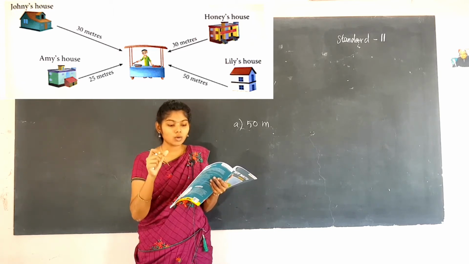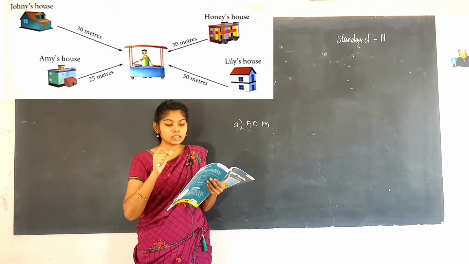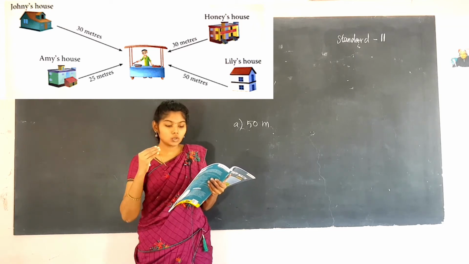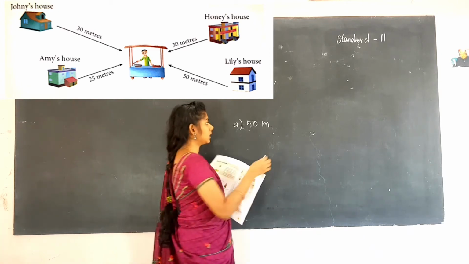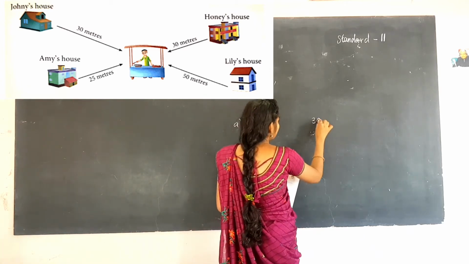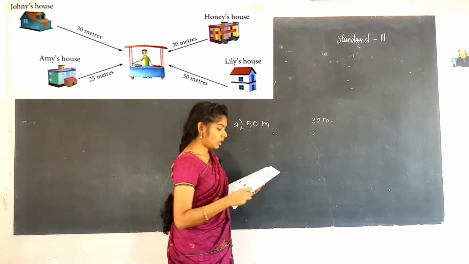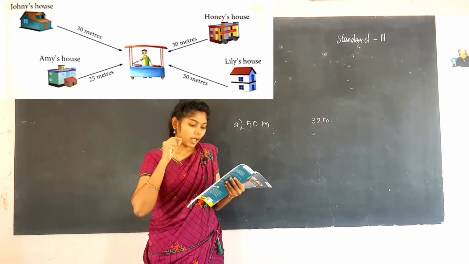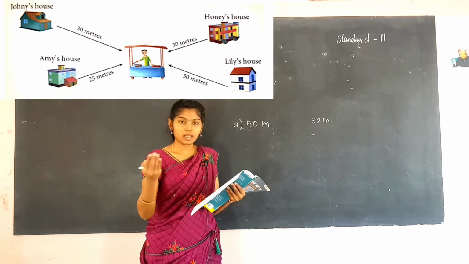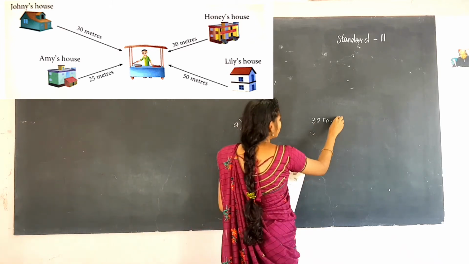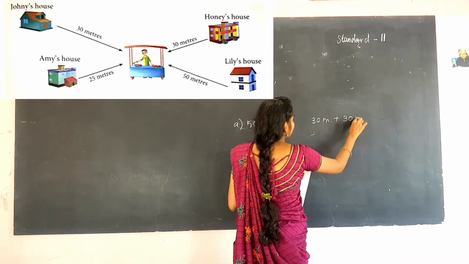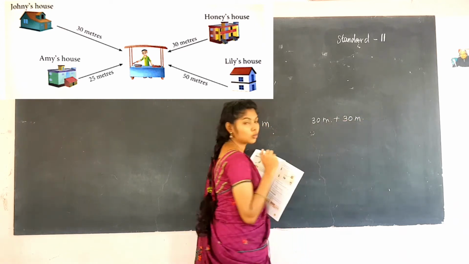Where is Honey's house? There. See what the distance between them is? She is walking to the snack vendor. So what is the distance at first? It is given as 30 meters. 30 meters is given, right? Then the next is, and comes back home. Again she comes back to her home. So we have to add those two lengths.